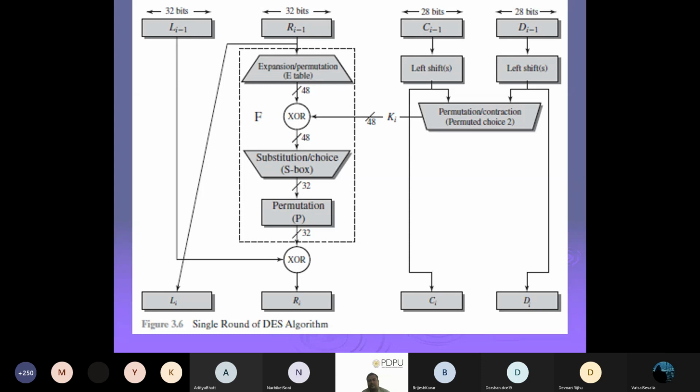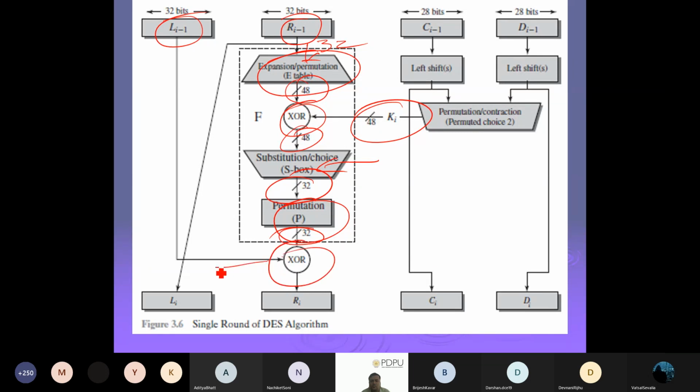That is the way. So you can see this is our entire block of this round. This is my left part, this is my right part. The right part first goes through the expansion. So this is my 32 bit, it is converted into 48 bit. It is going to be XORed with this key. Now we have to use the substitution boxes. There are actually 8 substitution boxes, and from 48 bit we are converting into 32 bit. Then we will use the permutation box, that's what we have seen, permutation, and then it will give me a 32 bit output. And finally we are doing the XOR with the left part, and then we are getting the right part. It's simple.